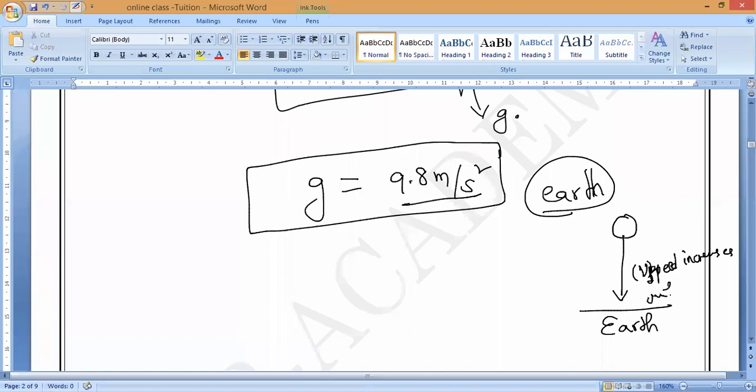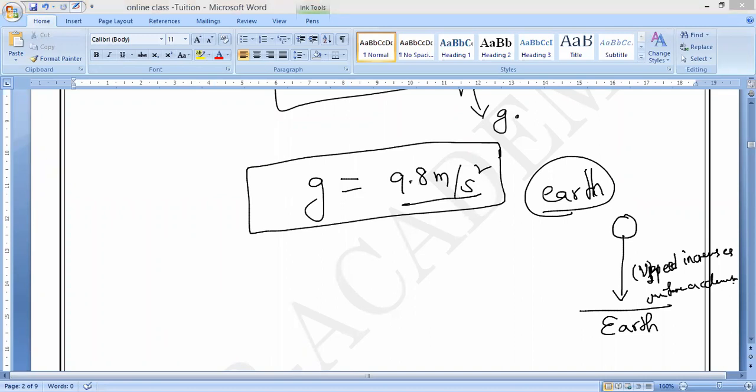Uniform acceleration. That is what you have to remember. So that value is equal to how much? That value is equal to 9.8 meter per second square. What do you mean by this? If somebody asks you, the Earth's acceleration due to gravity is 9.8, what does it mean?